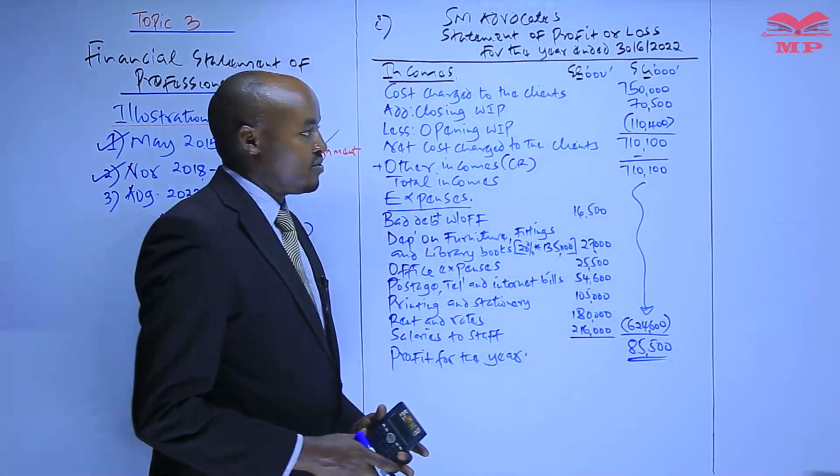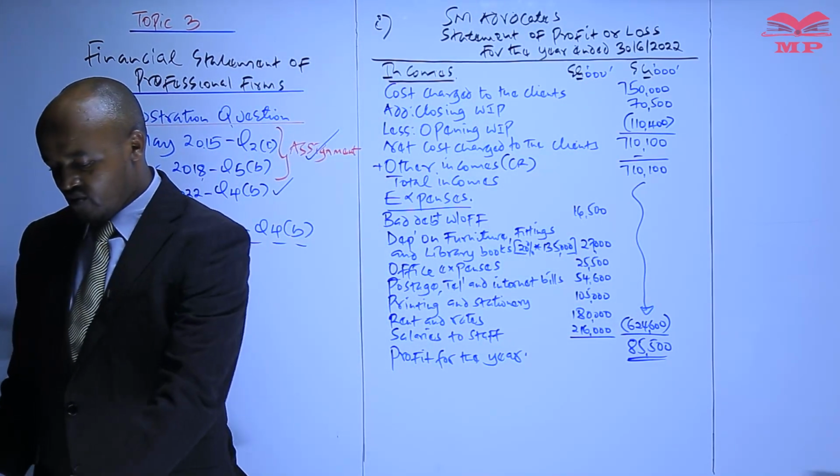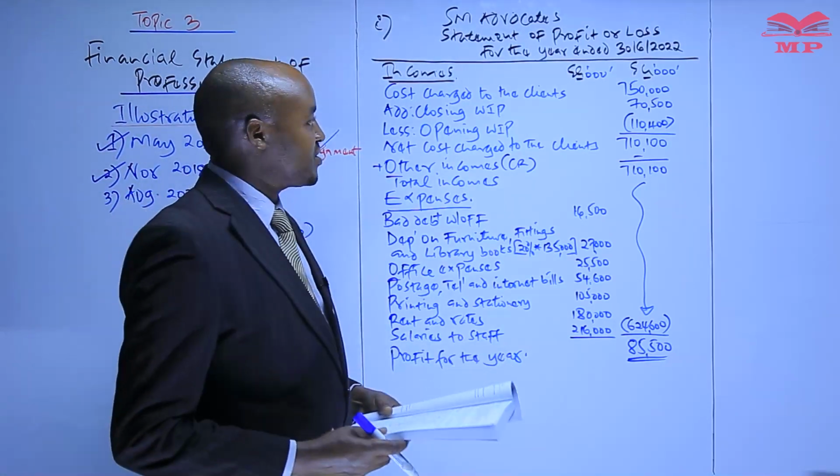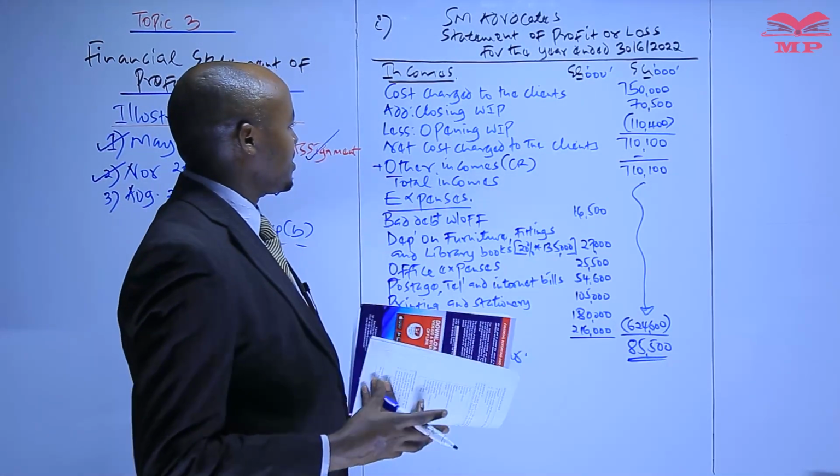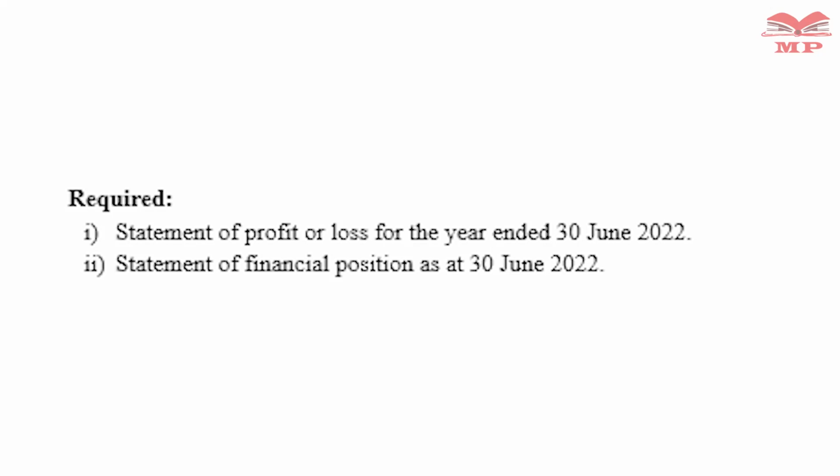So in our case, we are through with what was required as far as Roman 1 of that particular question is concerned. The examiner was requiring you to prepare a statement of profit or loss. Next, let's move to Roman 2. We are required to prepare the statement of financial position.